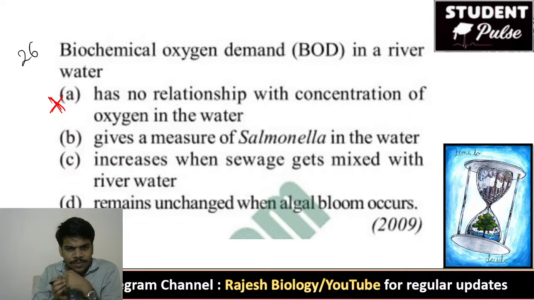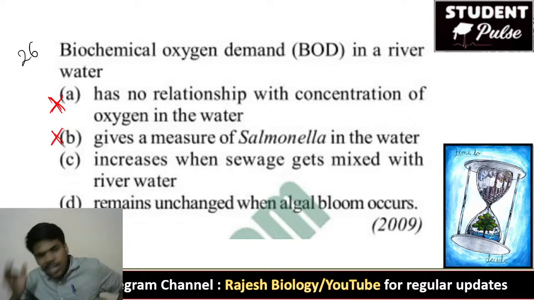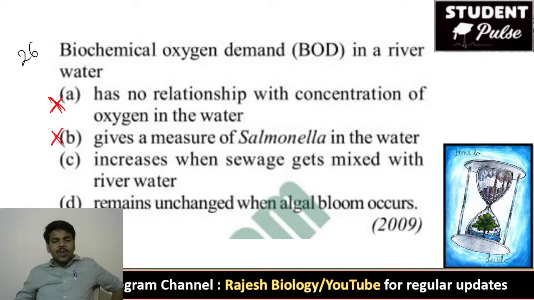Gives a measure of salmonella in the water? No. Different types of microorganisms are there, so it is not going to give the measure of a particular microbe. BOD will increase when sewage gets mixed with the river water. It is related to the previous question. Yes, very good, Hamprasad. C is the right answer. Remains unchanged, algal bloom occurs.